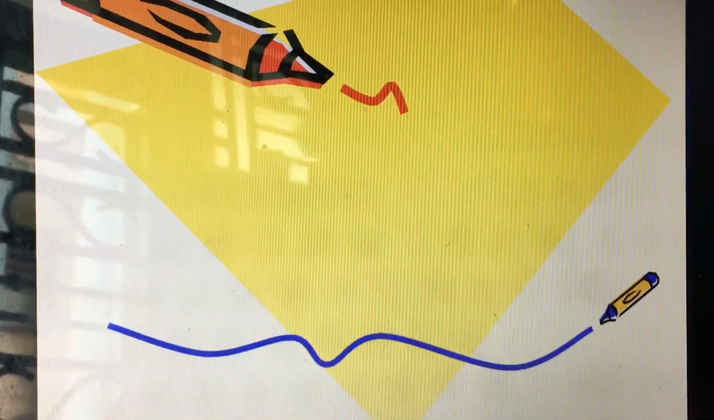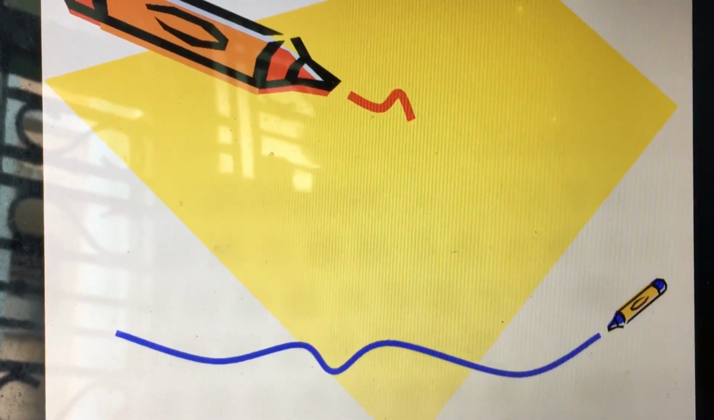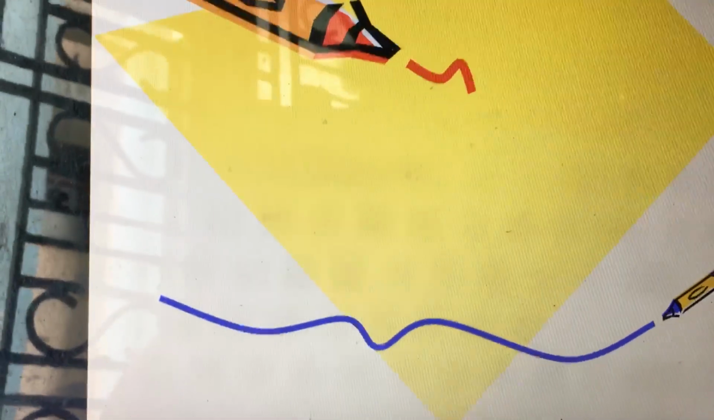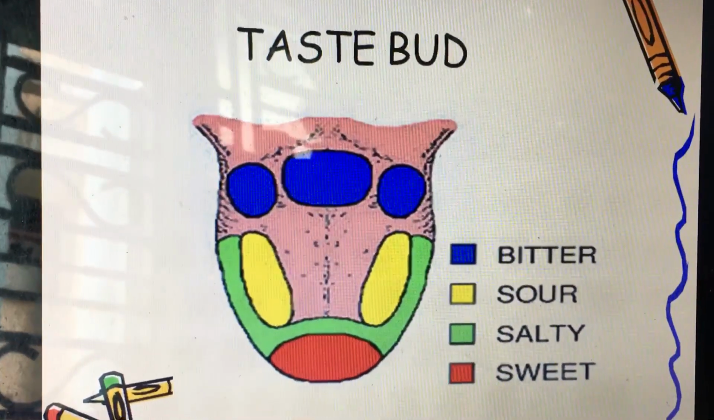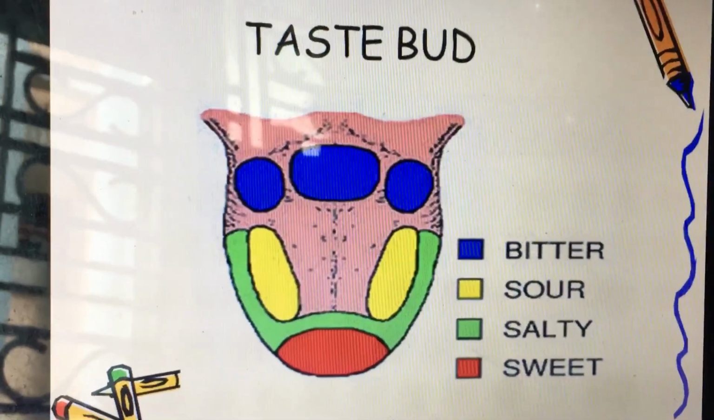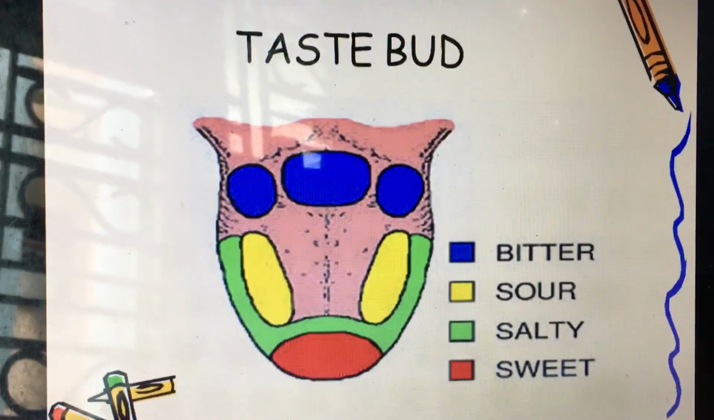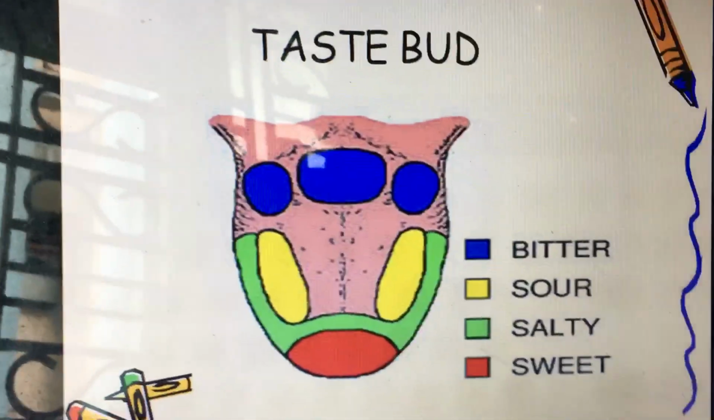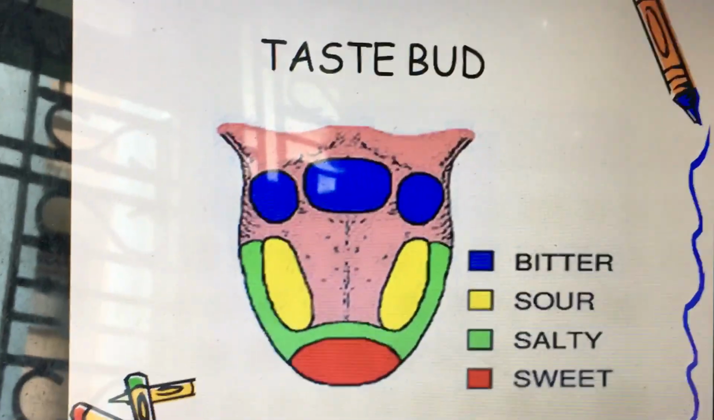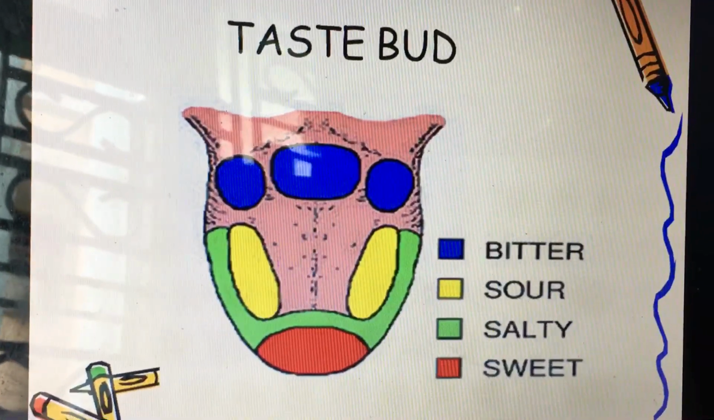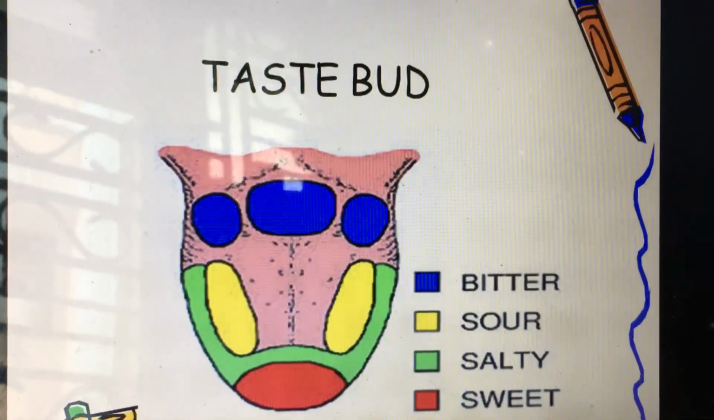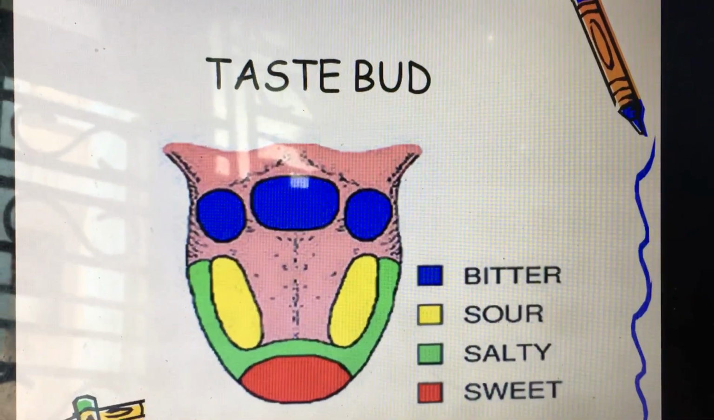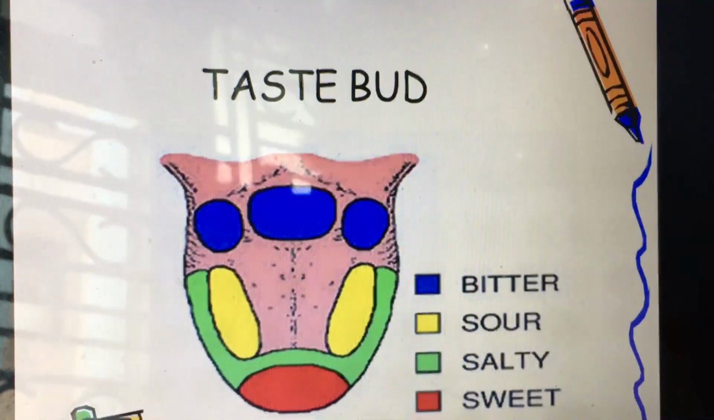Let's revise our third chapter in AVS, that is from tasting to digesting. Now, there are five important things in this chapter. The first one is our taste bud. Now you see the pictures of our taste bud. This is the picture of our tongue, and in the tongue we have four taste buds.